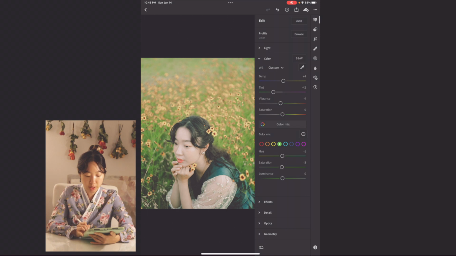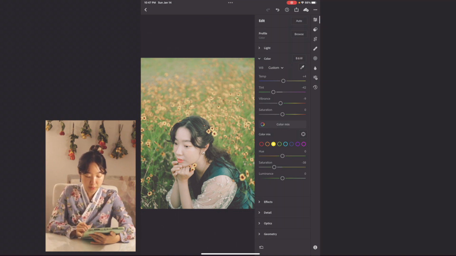So hues is kind of like in different color meters. So is the green going to be a little bit more yellow or a little bit more blue? That's this side. It's going to be a little bit more green on the right side. But I think I like a little bit more yellow, and I'm going to make the saturation down, meaning it's not too vivid.